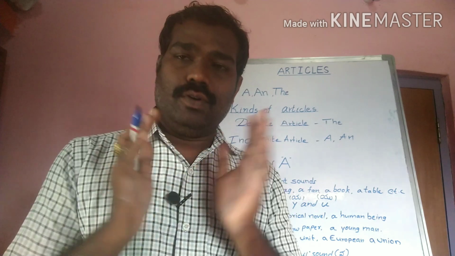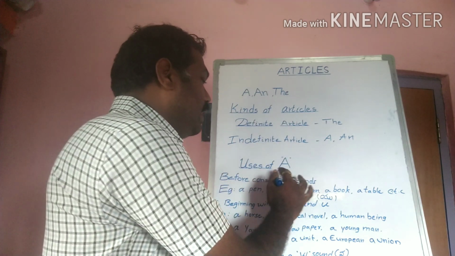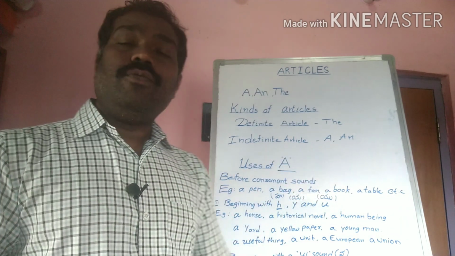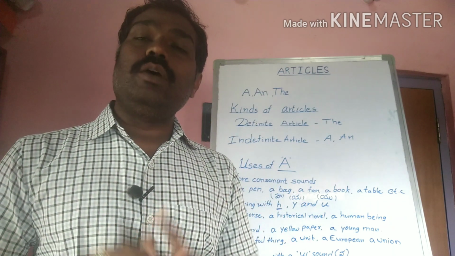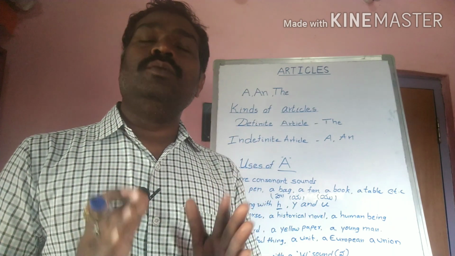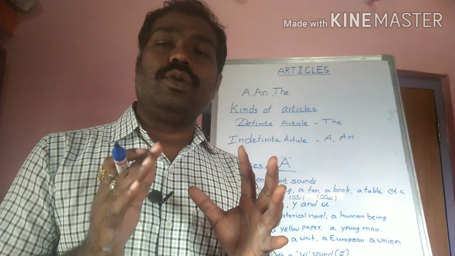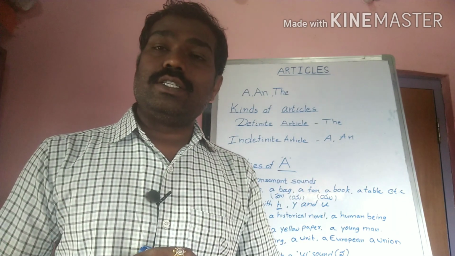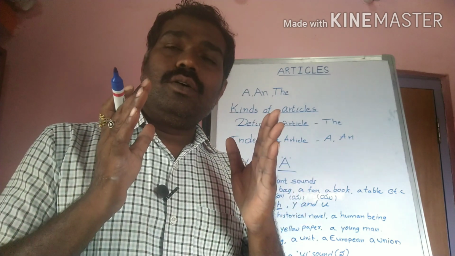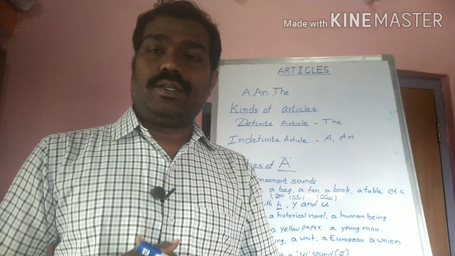So the indefinite article a, we use before a singular countable common noun beginning with a consonant sound. Remember, a is used before consonant sounds and also consonant letters. But remember, sounds are important.